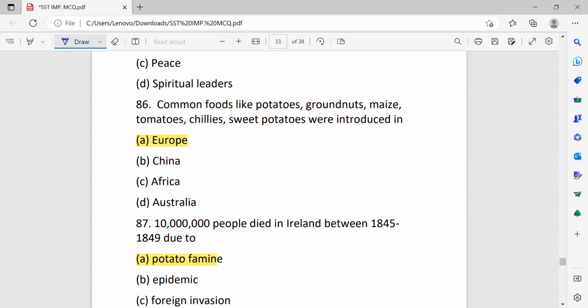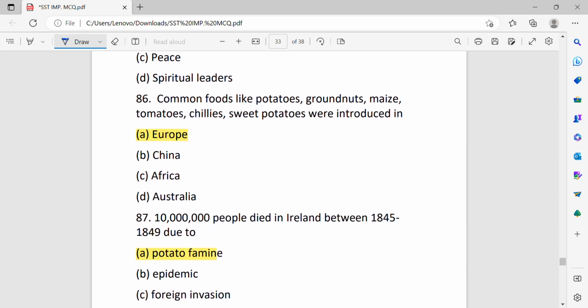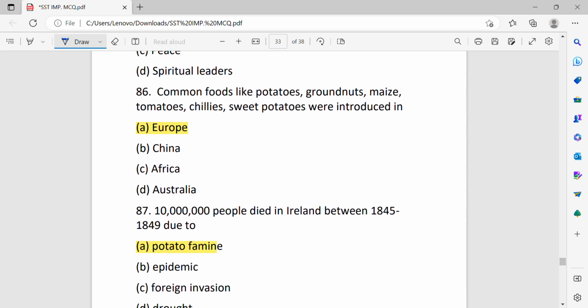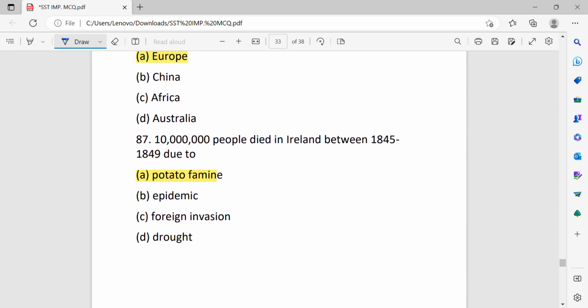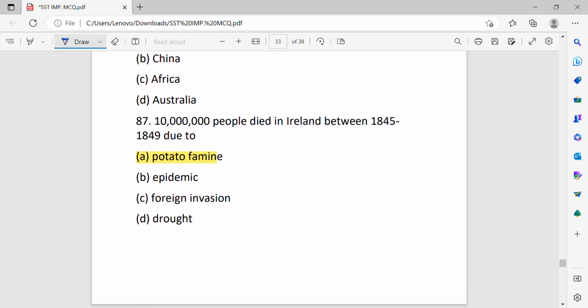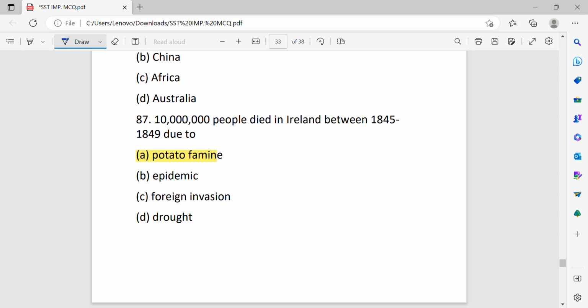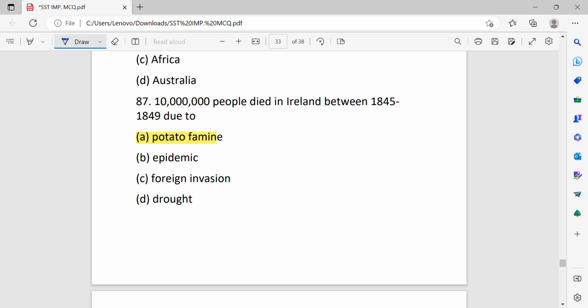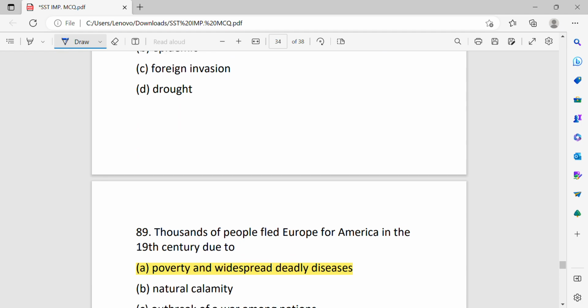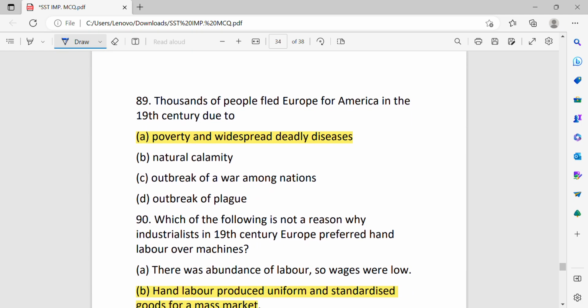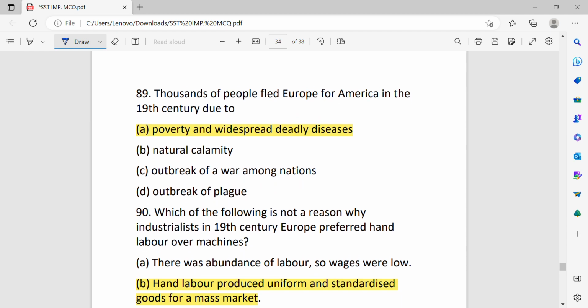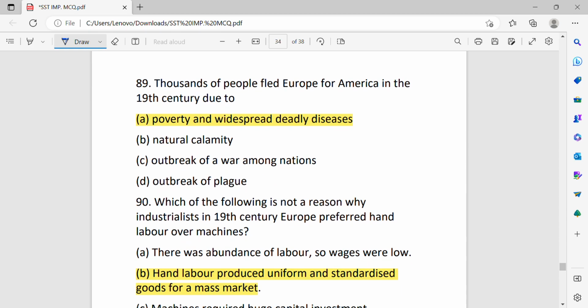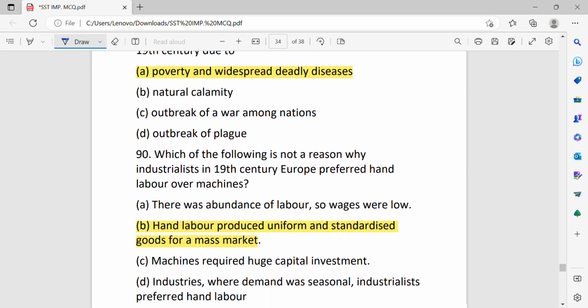Common food like potatoes, groundnuts, maize, tomatoes, chilies, sweet potatoes were introduced in Europe. 10 million people died in Ireland between 1845 to 49 due to potato famine. Thousands of people fled Europe for America in the 19th century due to poverty and widespread deadly diseases.